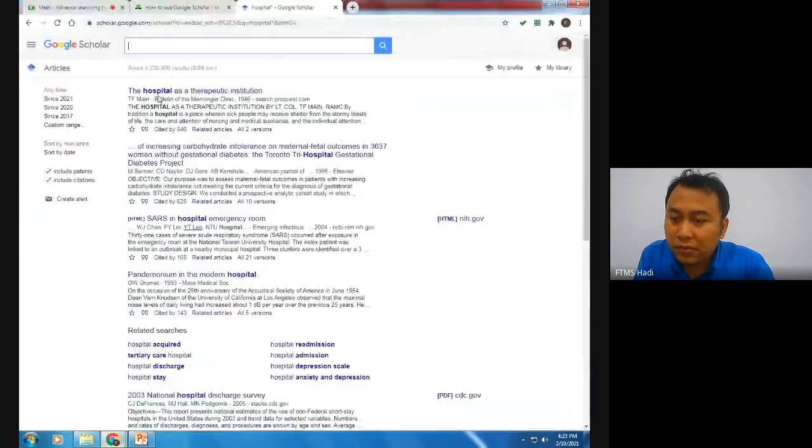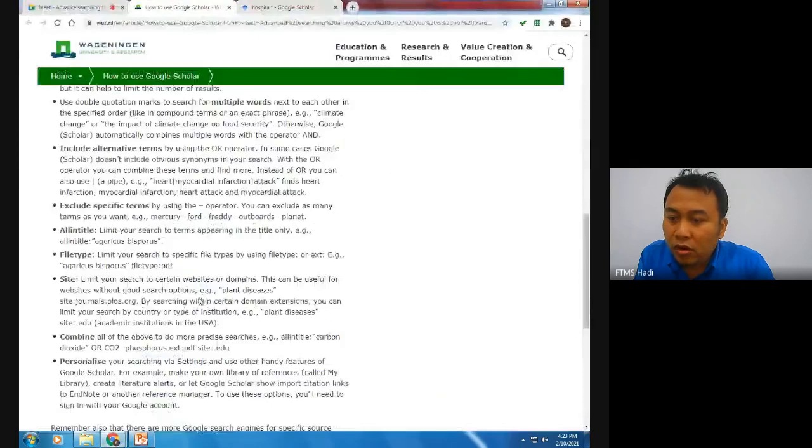For Google Scholar, we have this one called all in title. All in title is the search that students will perform, based on the topic and the title of the journal. One of the weaknesses in Google Scholar is that you cannot filter by abstract or keyword. The Google Scholar function is just to link and upload the title, and that's it. So I'm using all in title, which means I will instruct Google Scholar to search by title.